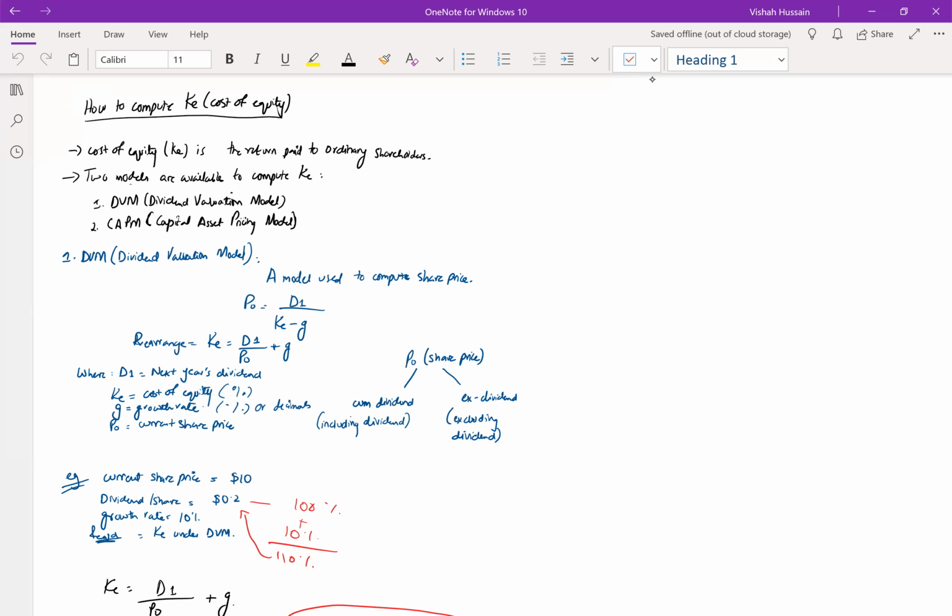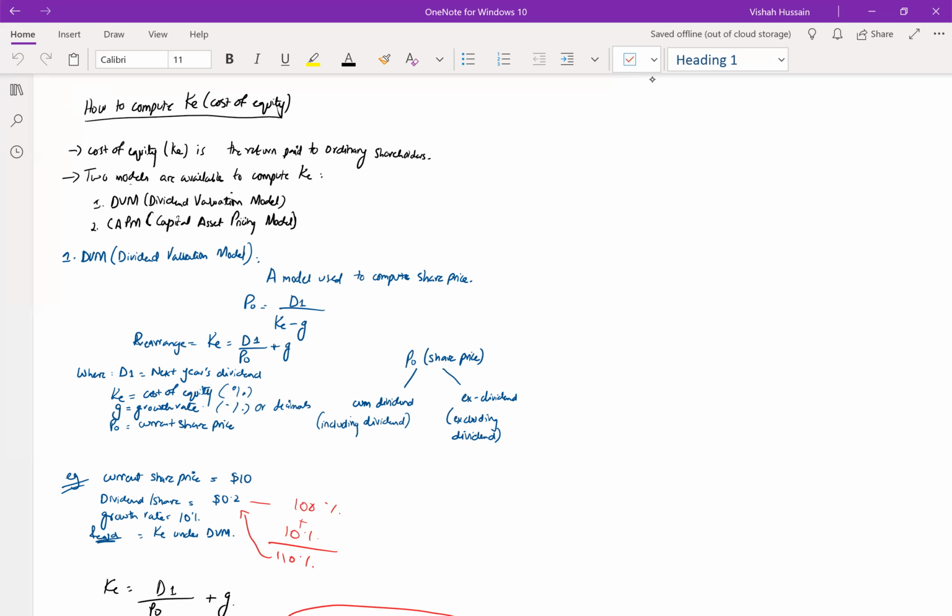Now, there are two kinds of share prices that the examiner can give you in your exam. One is the cum dividend share price, and the other is the ex dividend share price. Now, cum dividend share price includes dividend, and ex dividend share price excludes dividend.